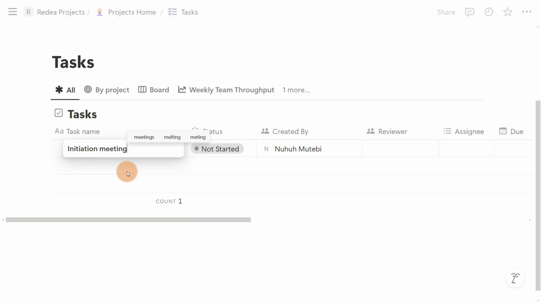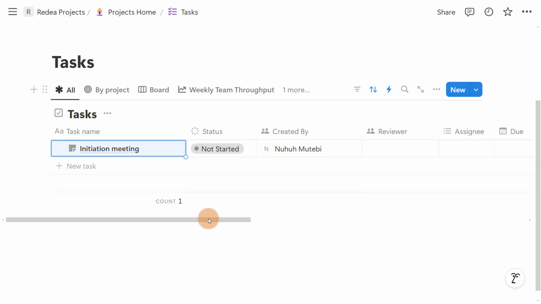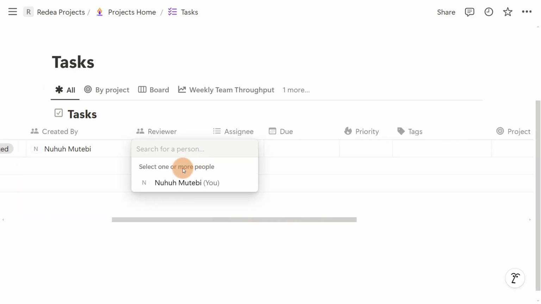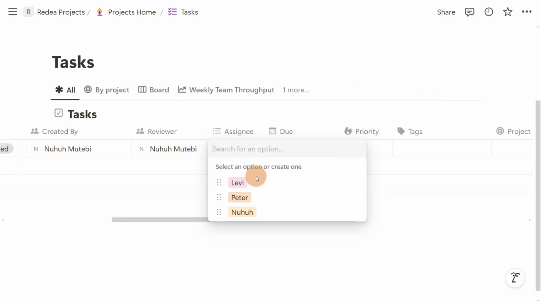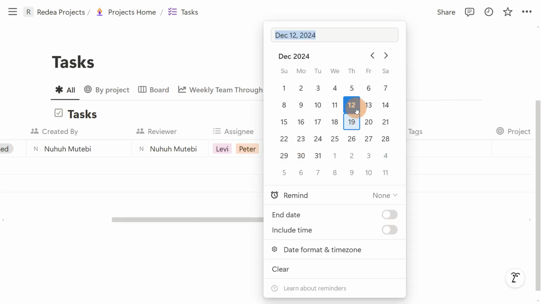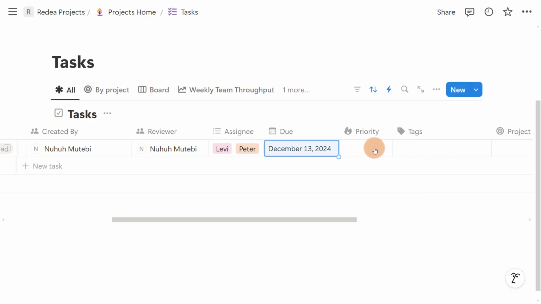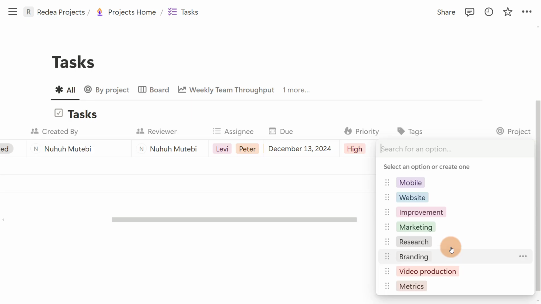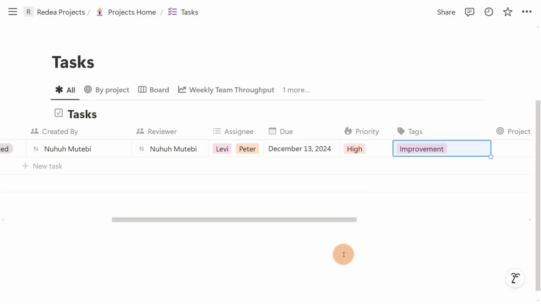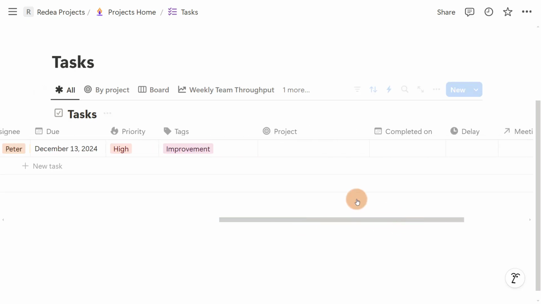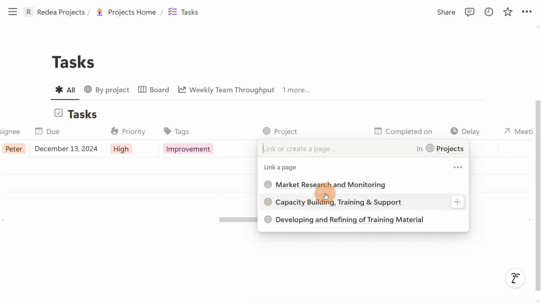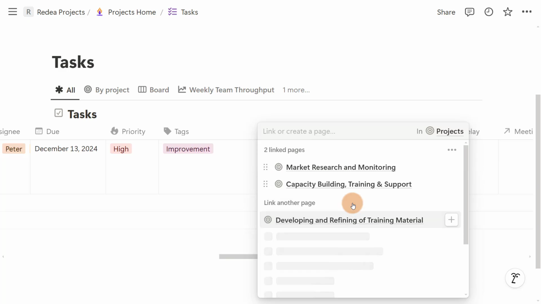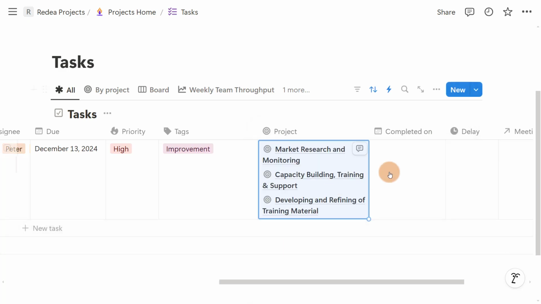The first task is the initiation meeting. Created by the same person, who is the reviewer and the assignee, all the members of the team, due date Friday, priority very high, tags, in case you have any, maybe improvement, but you can have your own tags. The project, this is going to be for all the three projects.